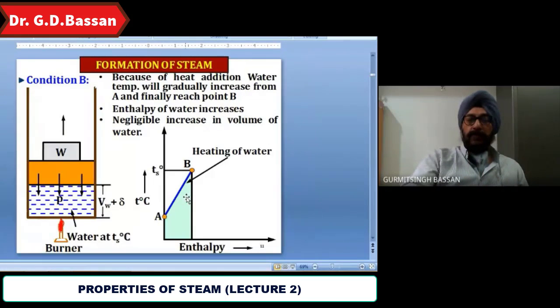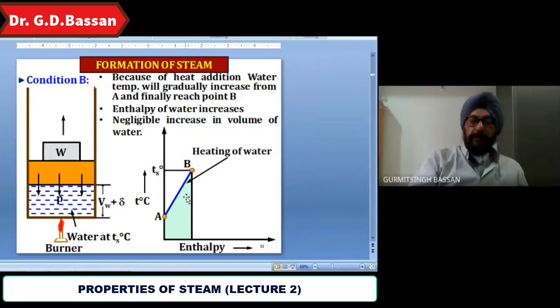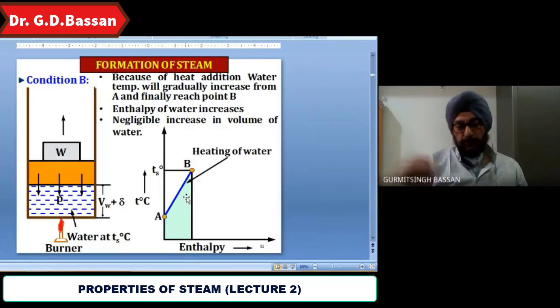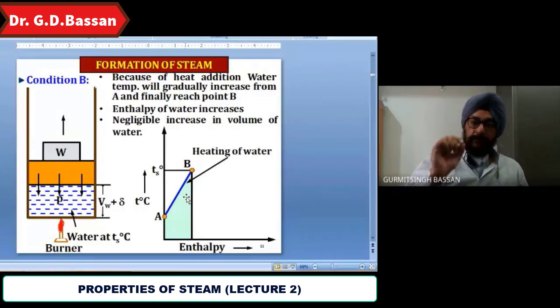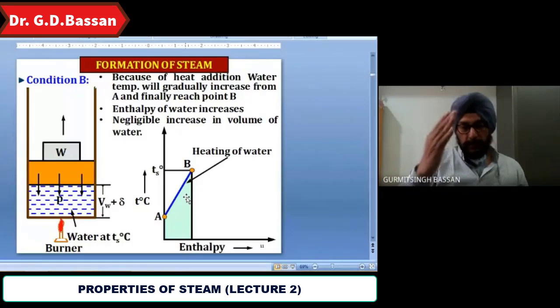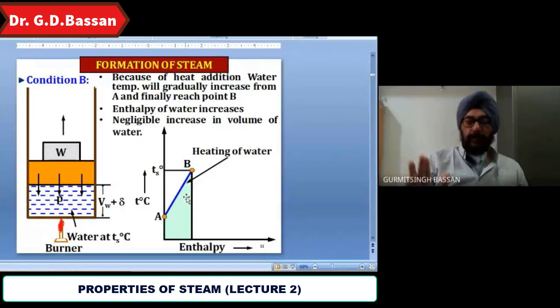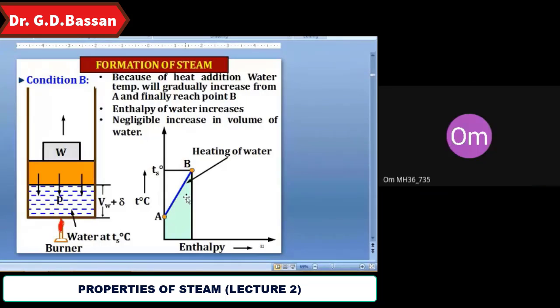Now when you go on increasing the heat after B, what will happen? Conversion of water into steam starts. Water will be converted into steam gradually. Now if it happens gradually, what happens to the temperature? It remains constant. Temperature remains constant. What will the pressure be? Increase.